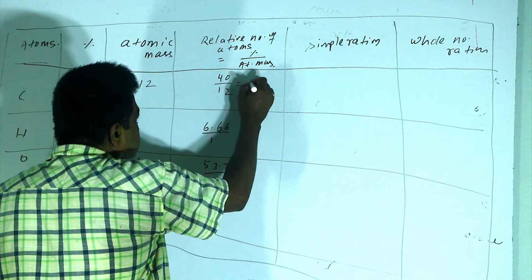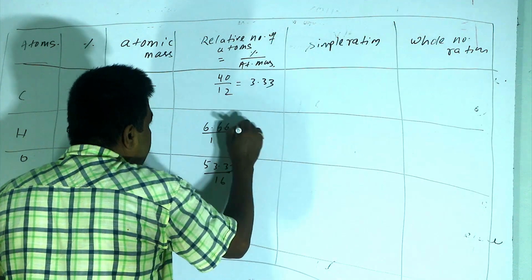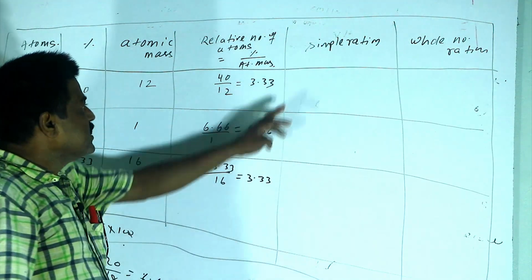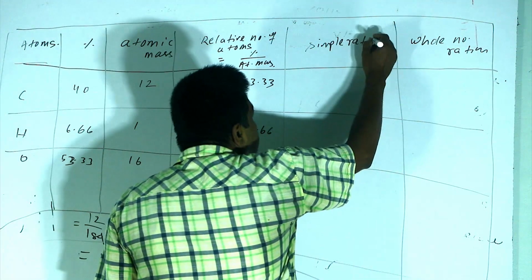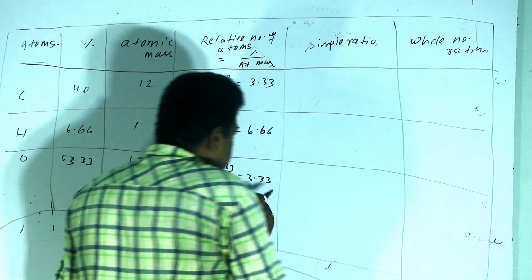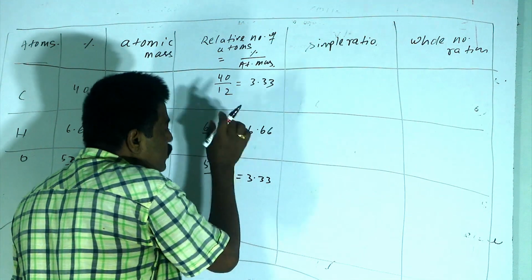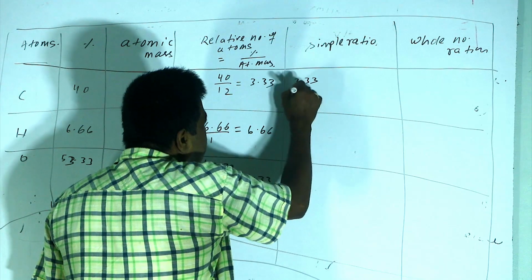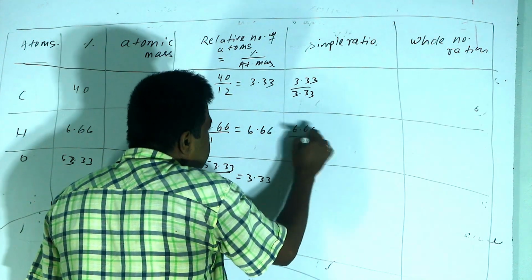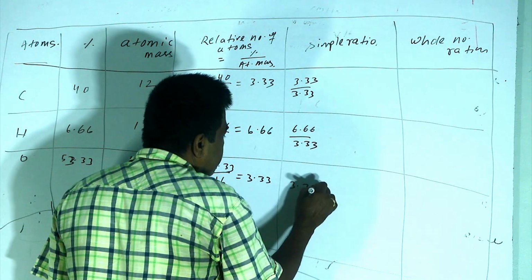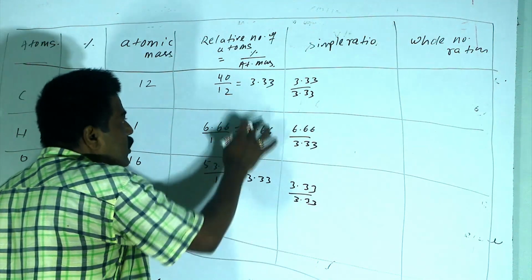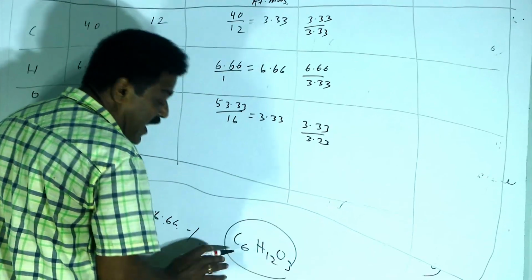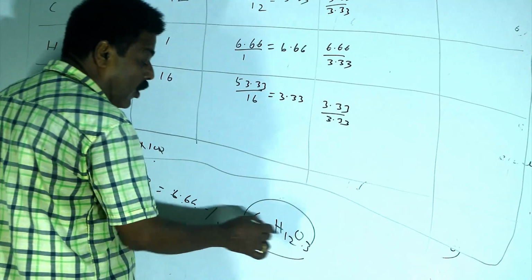Here, this comes to be 3.33, then 6.66, and this is again 3.33. So to know the simple ratio, we have to take the smallest relative number of atoms and divide all of them by it. So 3.33 by 3.33, 6.66 by 3.33, again 3.33 by 3.33. The smallest number is used as the divisor because, let's say, with 3, 6 and 12, to get the simple ratio we have to divide all the numbers by 3.